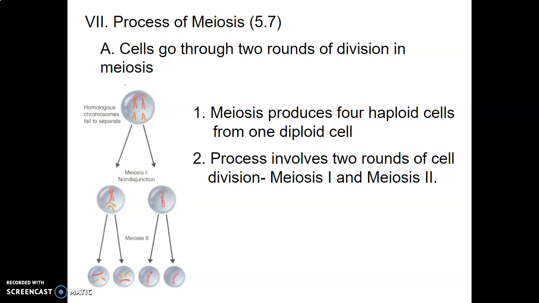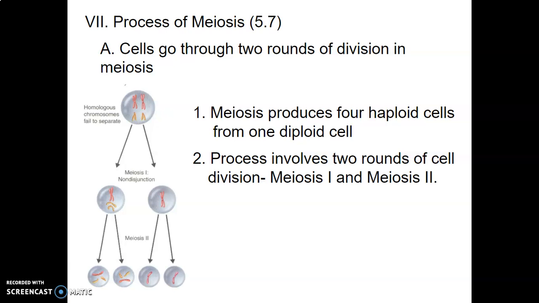So let's just think about that. This is how we're going to make those gametes or sex cells. All right, and then we'll use this information later on to see how it makes us unique and how we can make some observations with that. So meiosis produces 4 haploid cells from one diploid cell. All right, so a germ cell, which we talked about, somatic cells and germ cells. You have one germ cell, and it's going to turn into 4 haploid cells, 4 cells that have half the number of chromosomes as that species. It's for humans 46. This process involves 2 rounds of cell division, meiosis 1 and meiosis 2.